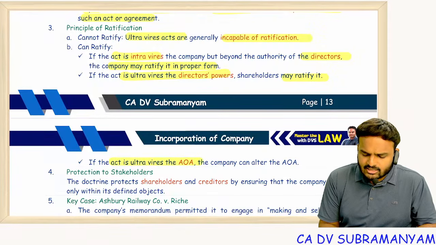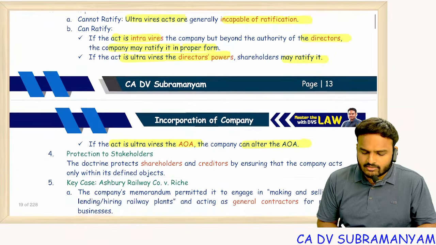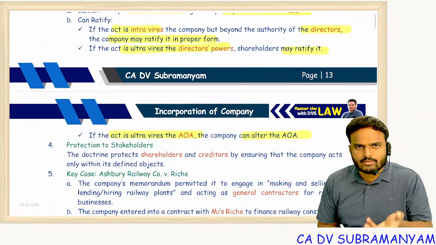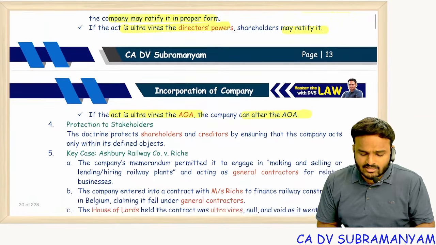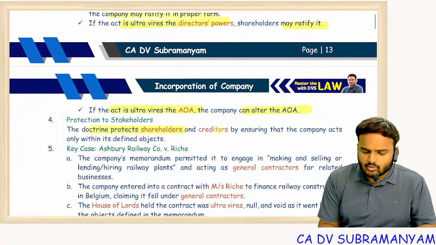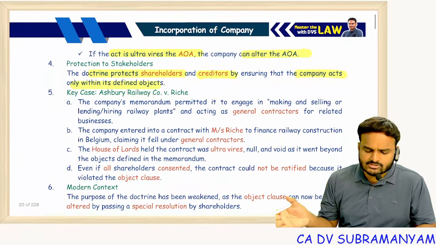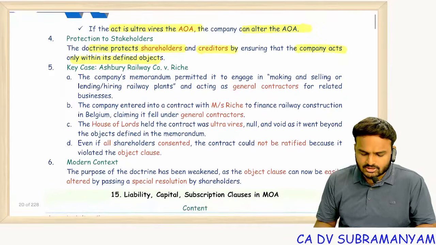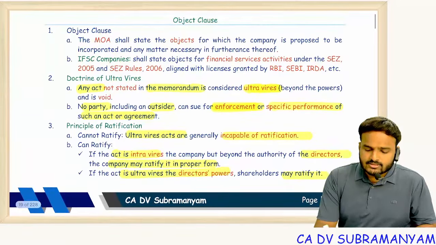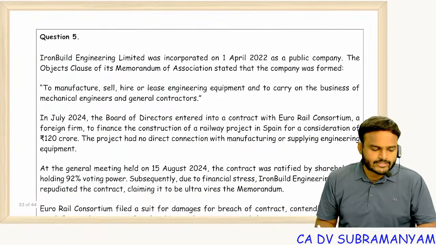If the act is ultra vires the AOA, the company can alter the AOA. But ultra vires as to the MOA cannot be ratified. Ultra vires as to the AOA can be ratified at the general meeting. The doctrine protects shareholders and creditors by ensuring the company acts only within the defined objects. And we had a famous case study also, Ashbury Railway Carriage Company versus Ritchie. So let's see the question on this point.